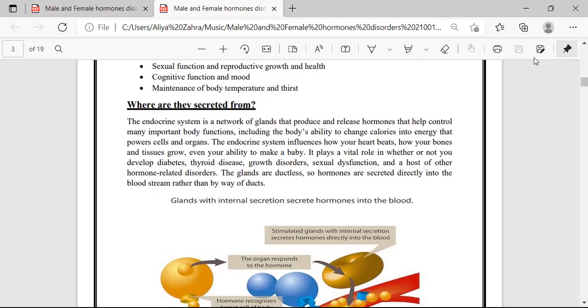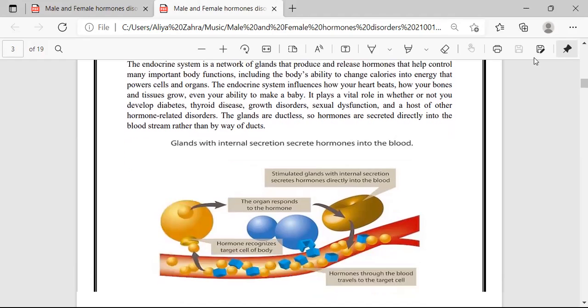The endocrine system influences how your heart beats and how your bones and tissue grow, and even your body's ability to make a baby. It plays a vital role in whether or not you develop diabetes, thyroid disease, growth disorders, sexual dysfunction, and a host of other hormone-related disorders.